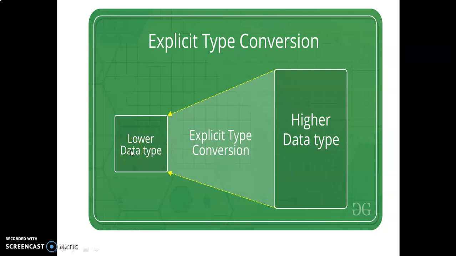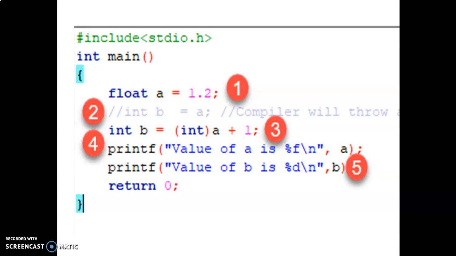If you're doing it like this, you have to accept some loss of data in this type of explicit conversion, because if you convert floating point variables into integer, then the decimal numbers are truncated, so you can't get accurate answers here. That type of inconvenience also happens while using explicit type conversions in C. This is an example of explicit type conversion.